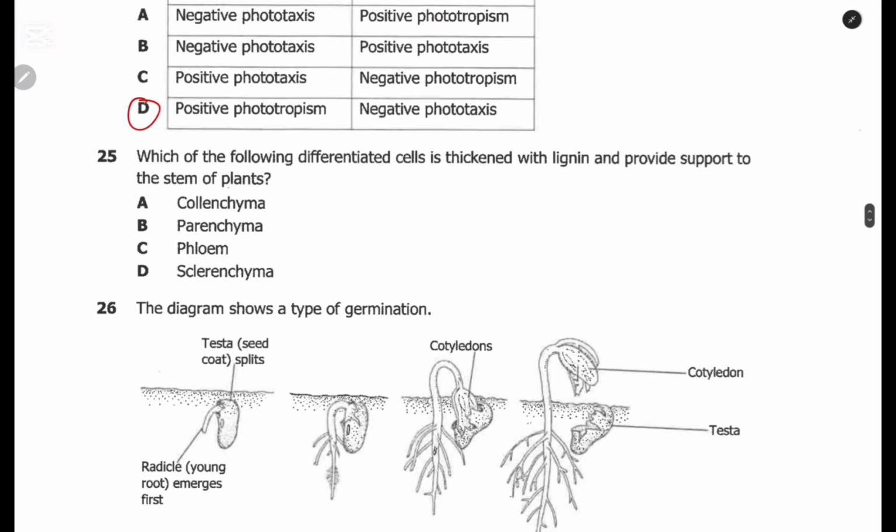Question 25, which of the following differentiated cells is thickened with lignin and provides support to the stem of the plant? Here, the answer is D. The sclerenchyma is the one that is thickened with lignin and provides support to the stem of the plant. Have a look at the collenchyma, the parenchyma, and the phloem. The phloem is well known, so look at the collenchyma and the parenchyma as you study.